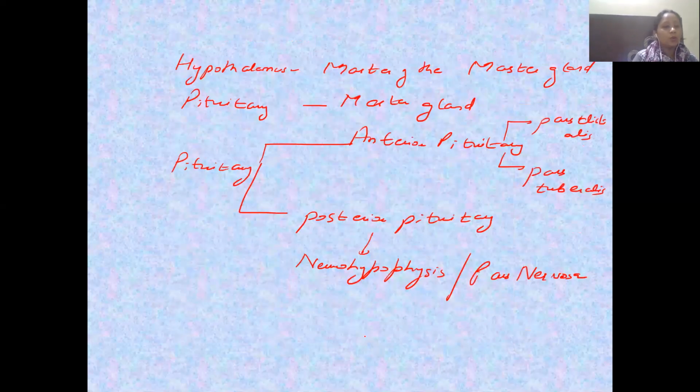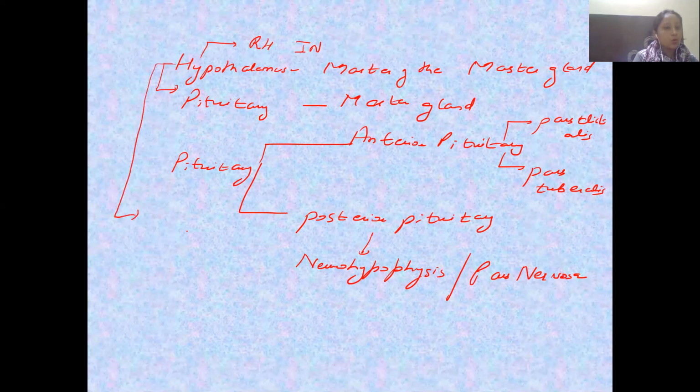So this we all concluded from this. Apart from that, we have concluded that hypothalamus is going to control the pituitary by producing a releasing hormone and an inhibiting hormone. Here, one important thing is that hypothalamus also produces two main hormones, which are produced by it only: oxytocin and ADH, that is antidiuretic hormone, or vasopressin.